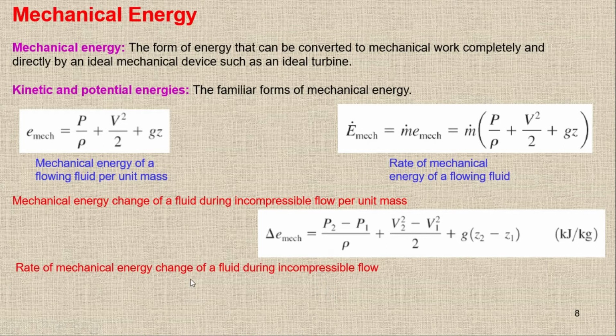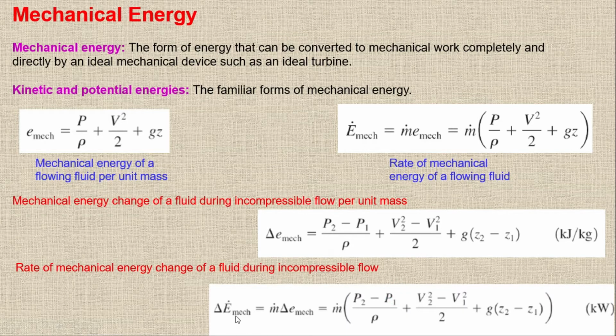The rate of mechanical energy change will be delta E dot mechanical. I'm not putting a delta for m dot. So we have the mechanical energy as the flow energy plus kinetic energy plus potential energy. So I can rewrite in terms of change, or I can write the equation for the rate of mechanical energy or rate of mechanical energy change.